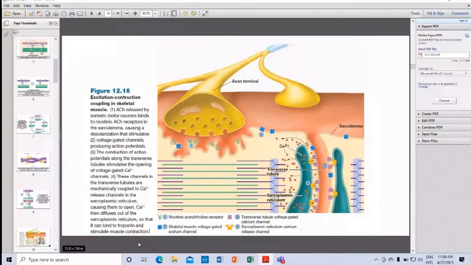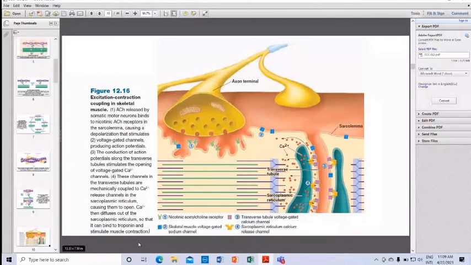These channels in the sarcoplasmic reticulum release calcium. So calcium binds to troponin and stimulates the muscle contraction.